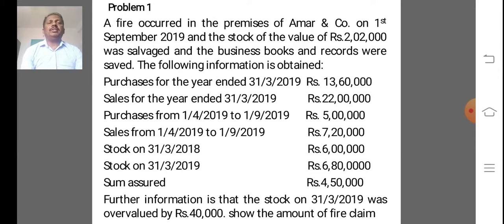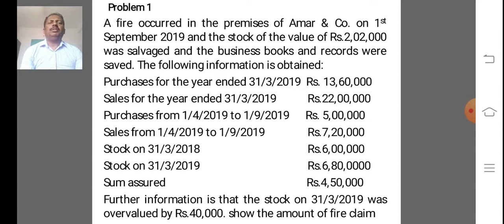Sales for the year ended 31/3/2019, 22 lakhs. Purchases from 1/4/2019 to 1/9/2019, rupees 5 lakhs. Sales from 1/4/2019 to 1/9/2019, rupees 7,20,000.